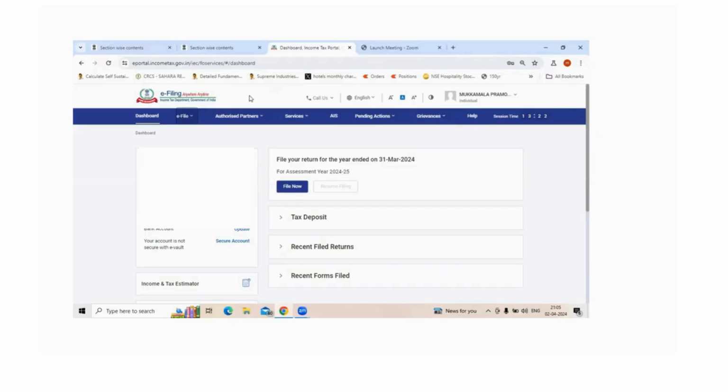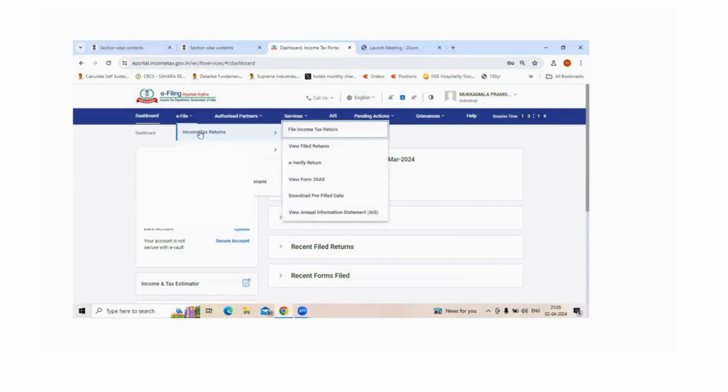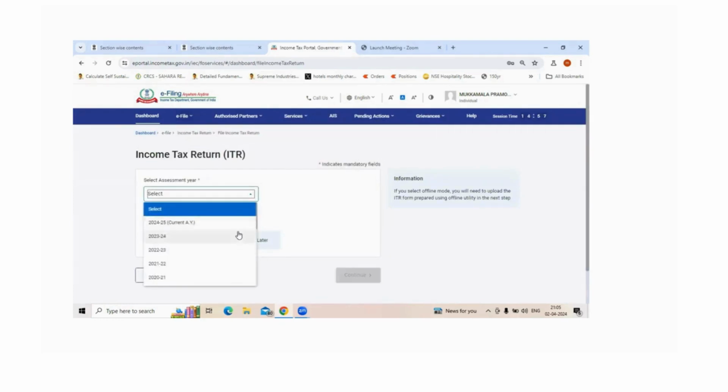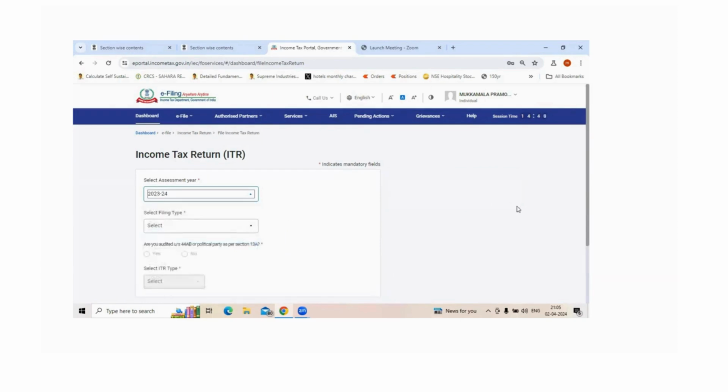Once I have logged in, if you go to the section e-file, you have an option to file income tax returns. This is the normal place we go to file an income tax return. So let's say somebody has forgotten, or due to some other reasons the income tax return has not been filed for the assessment year 2023-24, or even before any of those assessment years.